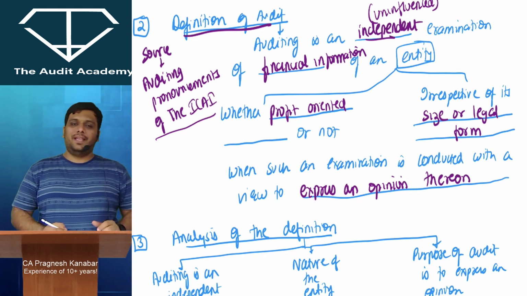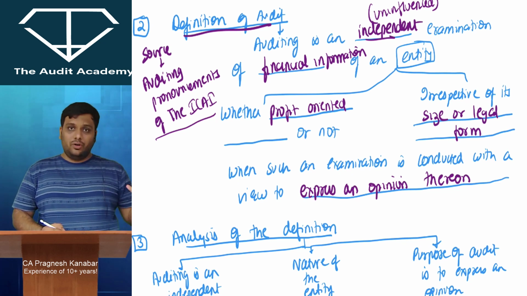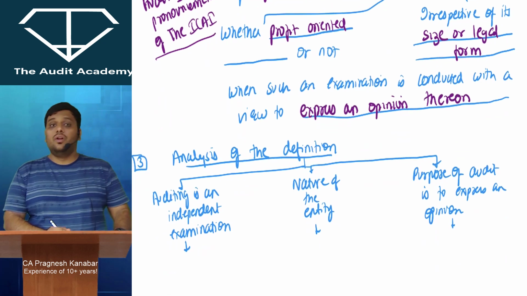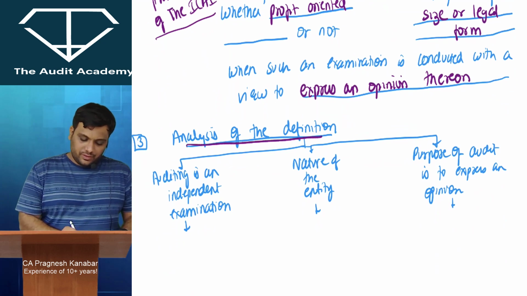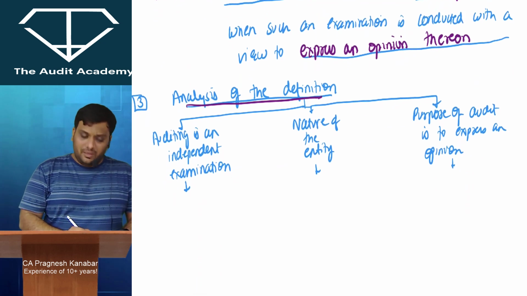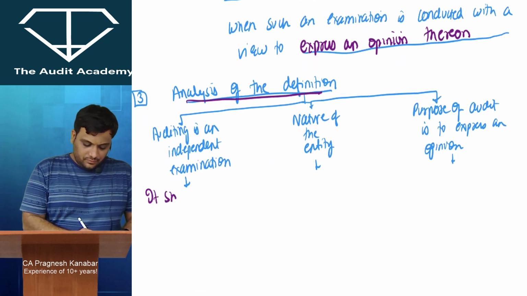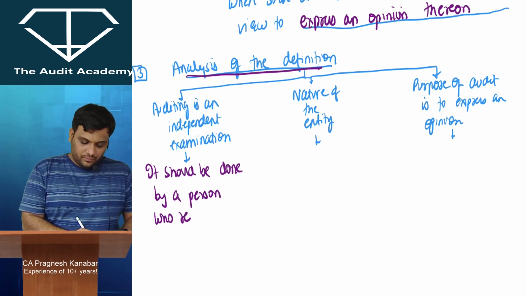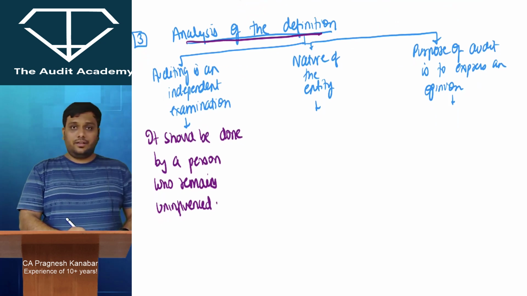Done? Okay. Now, the Institute wants in the module that you should analyze this definition. That means there can be a separate 4 marks question on analysis of the definition, as you can see over here. Now, you have to just break it and explain every single line. Auditing is an independent examination. Yes. It should be done by a person who remains uninfluenced. All right. So see, I have divided into 3 parts.